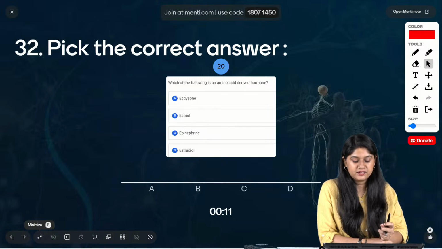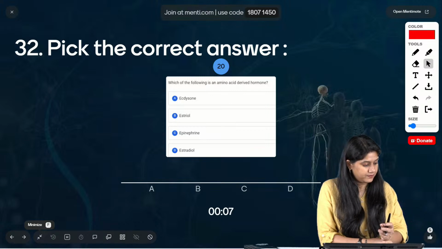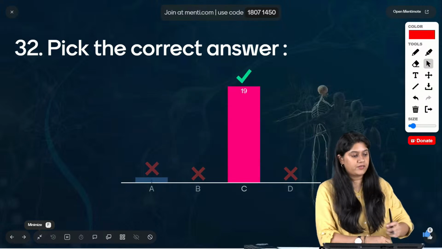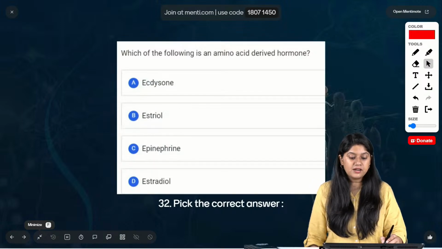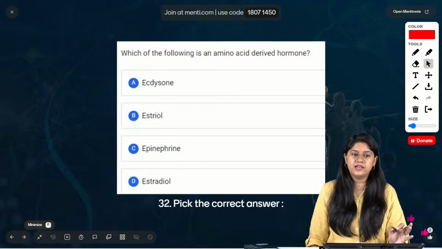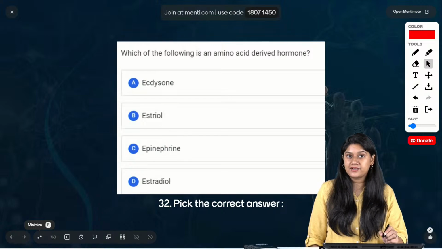Very good everyone. The correct answer is option C. Epinephrine is an amino acid derived hormone. Very direct question.